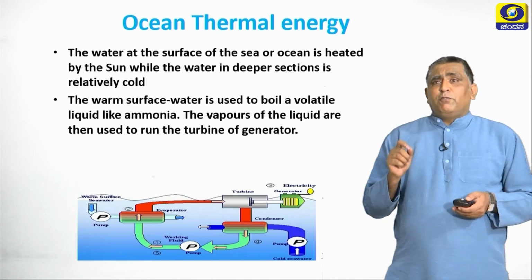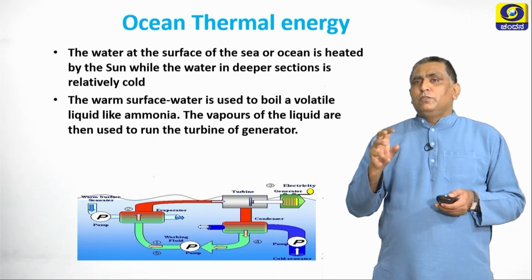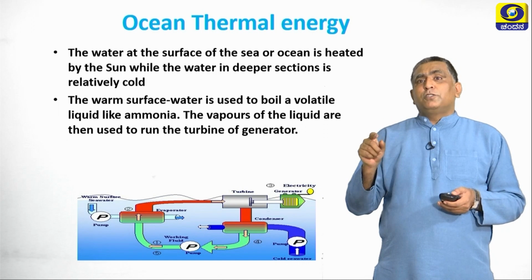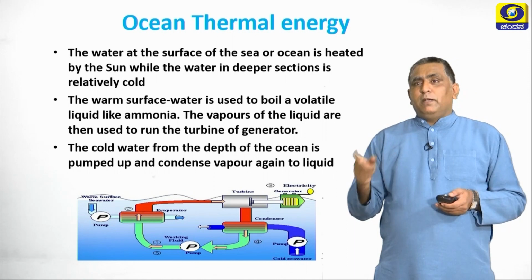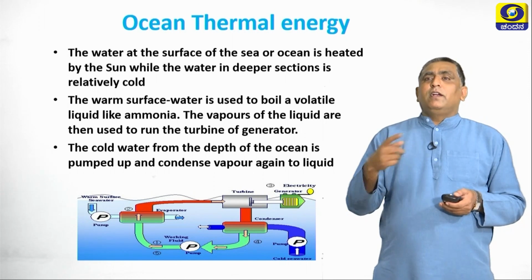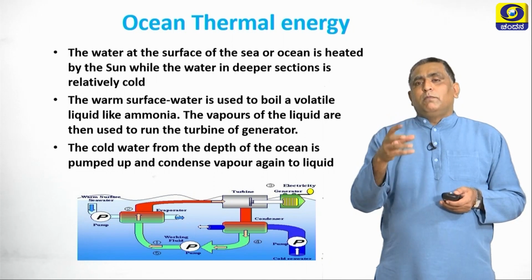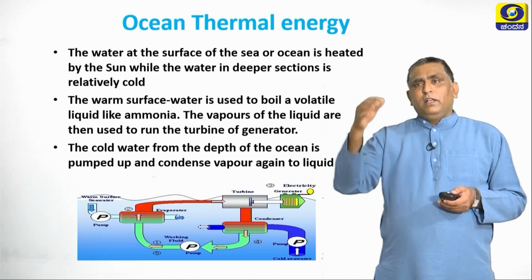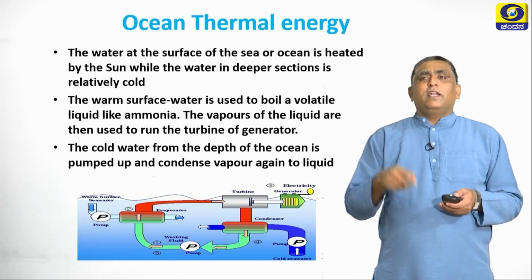The warm surface water is used to boil a volatile liquid called ammonia. The vapor of this liquid is then used to run the turbine of the generator. The cold water from the depth of the ocean is pumped up and condenses the vapor again to a liquid. You can see clearly in the diagram how ammonia heats up as a volatile liquid, and how it turns the turbine, and how cold water converts it into liquid, and again how it goes up. That cycle you can clearly see in the picture.